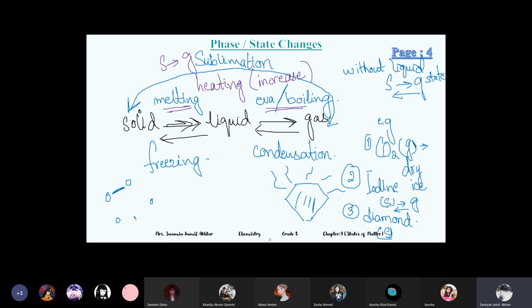And the state changes in the opposite direction, condensation and freezing, need cooling, or a decrease in temperature. And sublimation from gas to solid, when we turn something into ice or solidify it, needs a cold temperature, a decrease in temperature. So freezing and condensation need low temperature. This is one of the points.